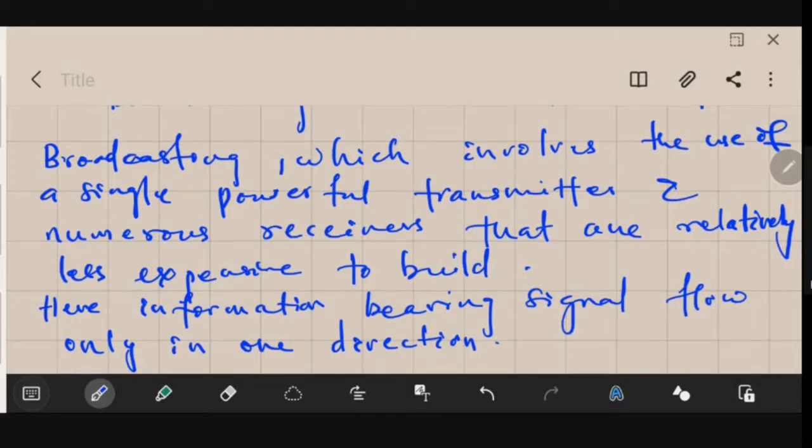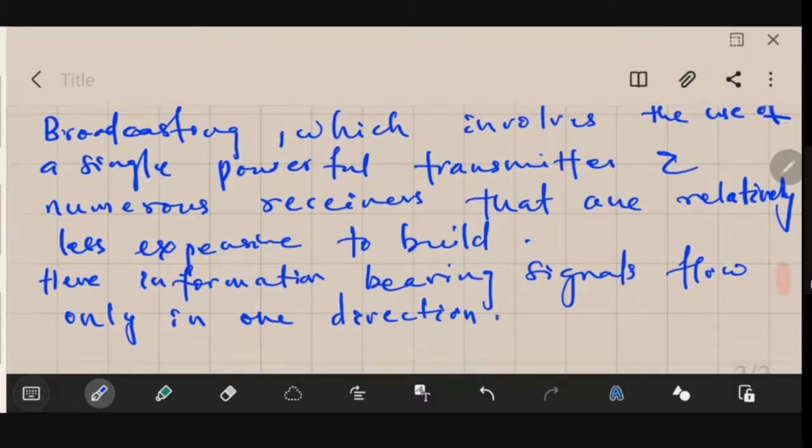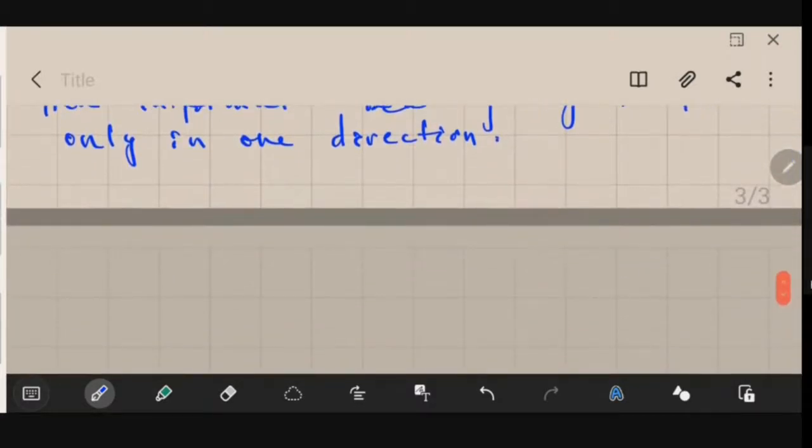So that's why we have written here that we use a single powerful transmitter and numerous receivers that are relatively less expensive to build. And the most important thing here is that the information bearing signals flow only in one direction, and that direction is from the transmitter to the receiver.